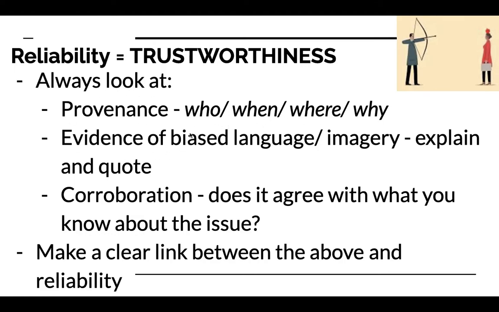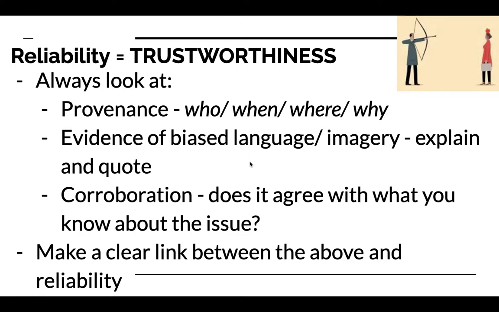However, if you want to then move on to the next way of thinking about these questions, the next line of attack, you want to think about, does the source have biased language or imagery? An example of biased language would be language that's very emotive, that brings out very strong emotions in the reader. It doesn't necessarily mean that the source is unreliable, but it does make us pause and think, okay, why is this person using such strong language? Are they trying to shape our opinion? Are they trying to make us think a certain way? So I'm going to just pause and think about that a little bit.